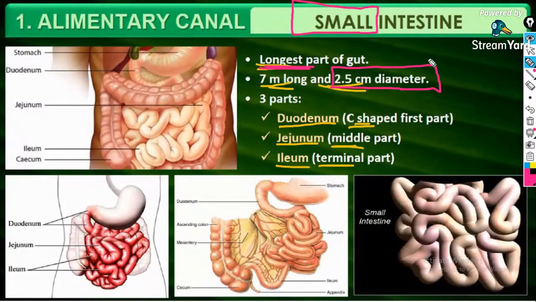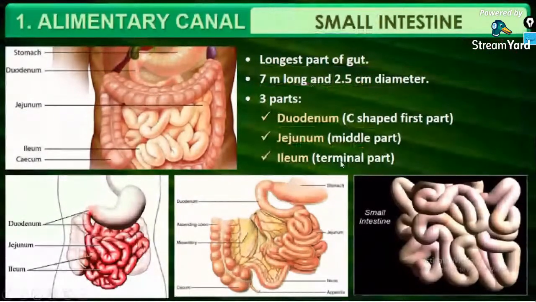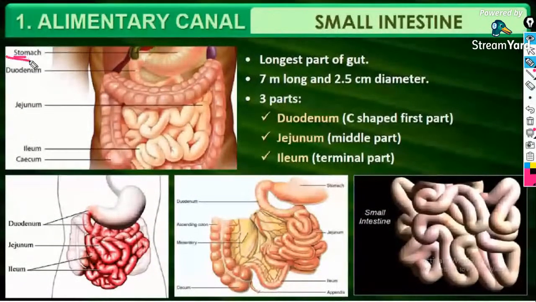So on the basis of the diameter, we are calling one organ the small intestine and the other organ the large intestine. Clear? According to length, the small intestine is 7 meters long, longer than the large intestine, and these are the three main parts of the small intestine. If you look at the diagram, it's very clearly shown over here. That is the stomach, followed by the duodenum, jejunum, ileum, and the cecum of the large intestine.